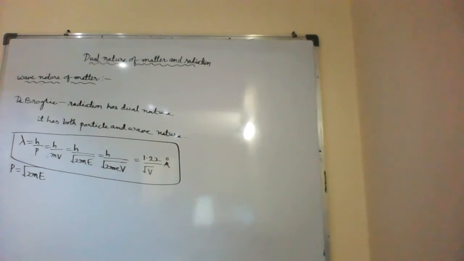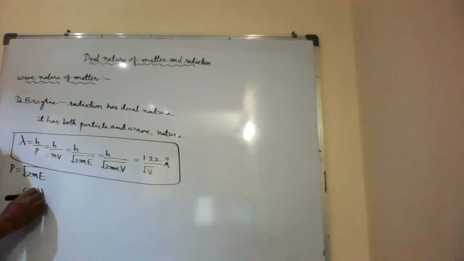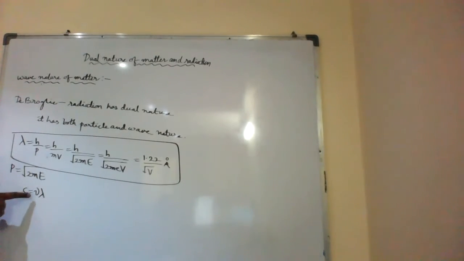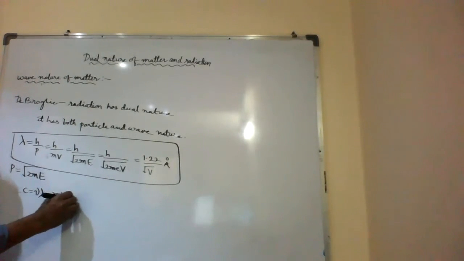Also, we have c is equal to nu lambda. Sometimes you can use this also, because sometimes they will not give some value. So you can use nu is equal to c by lambda, and substitute the values.